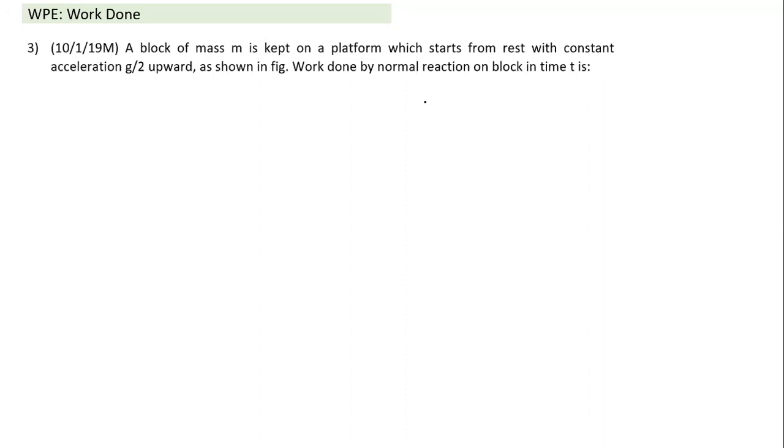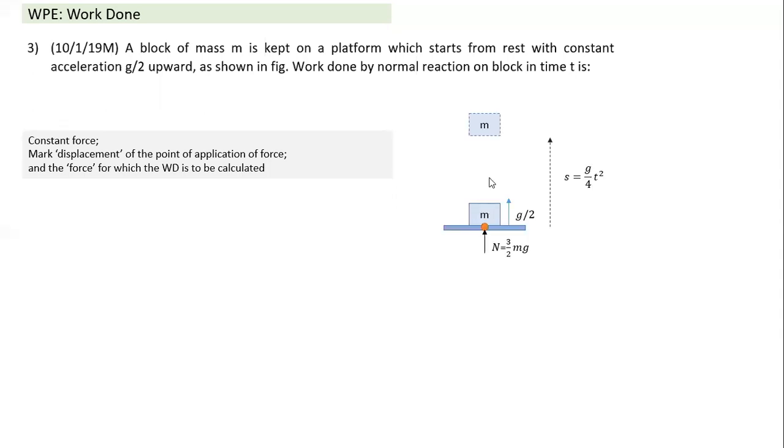You notice this question is also very similar to the previous question. In the previous question, acceleration was zero. Now there's an acceleration. If I mentally draw a figure here, this is what the figure would look like. Initially, it starts with zero velocity. But this whole platform has an acceleration g/2. So this block also will get accelerated by g/2. And we need to calculate in time t.